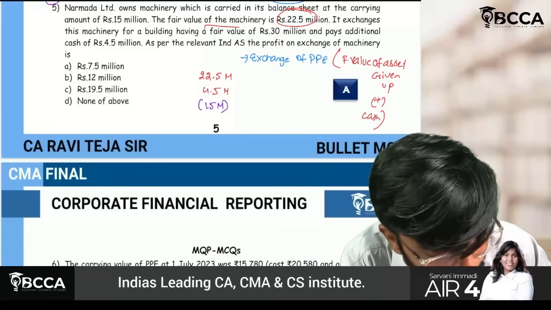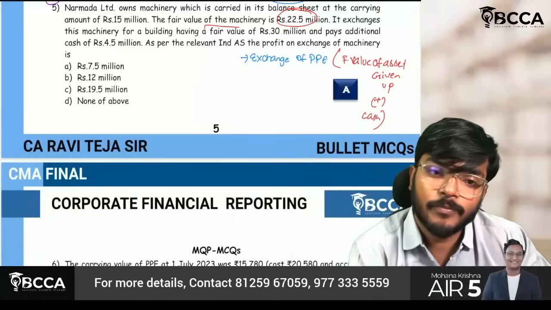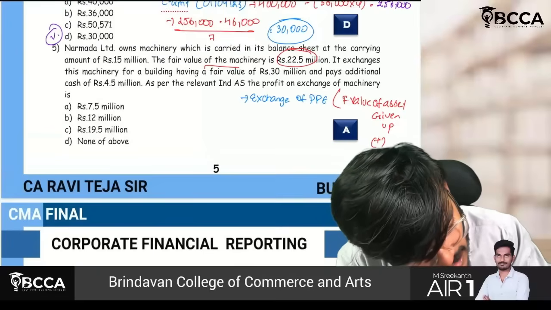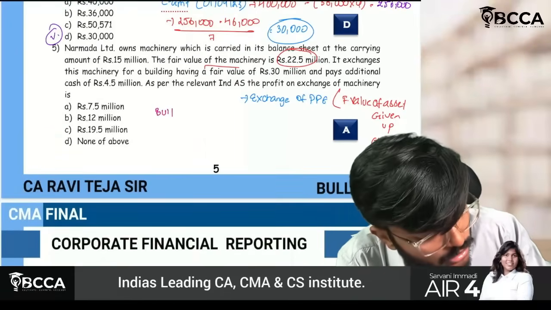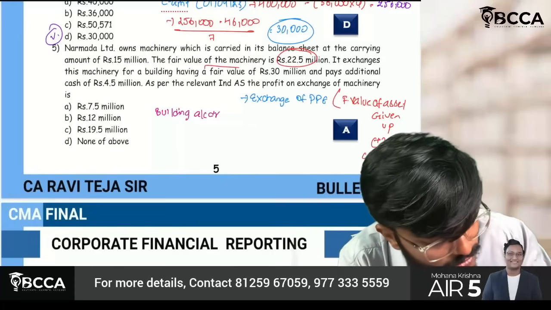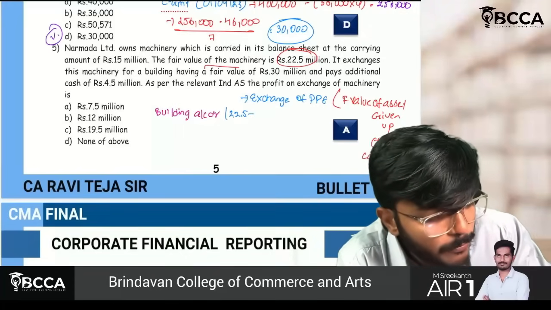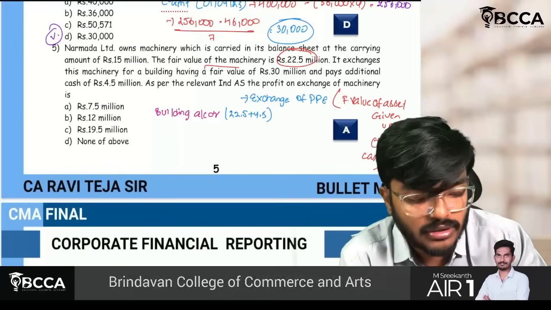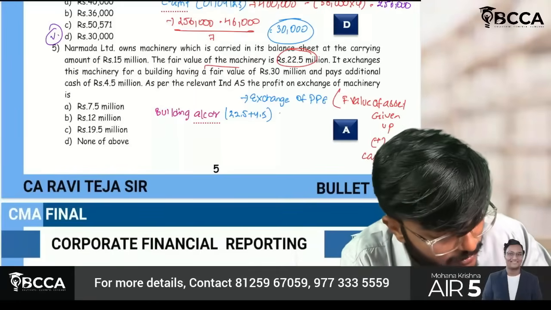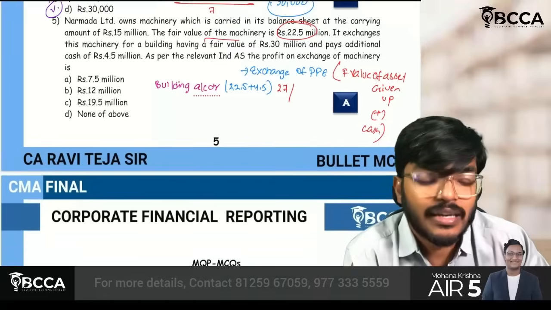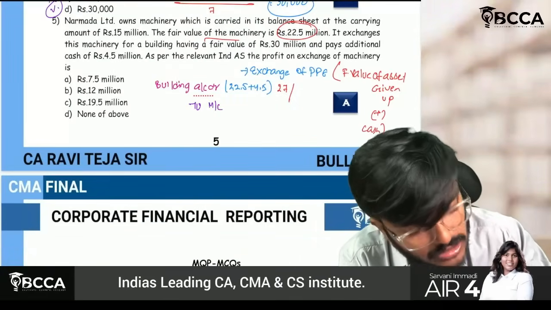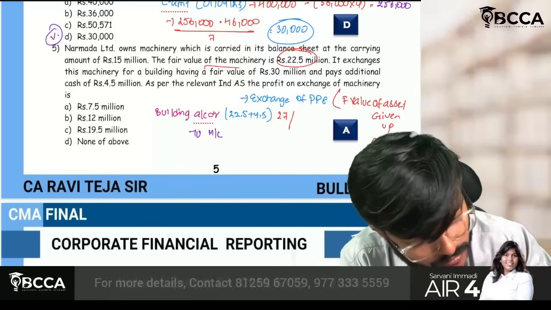We will pass a journal entry, then you will understand easily. What is the journal entry? The new asset I am getting is a building, so I will write Building account debit. How much value do I have to book? 22.5 plus 4.5, so I will get 27 in my debit. Credit: to Machinery at the carrying amount of 15.